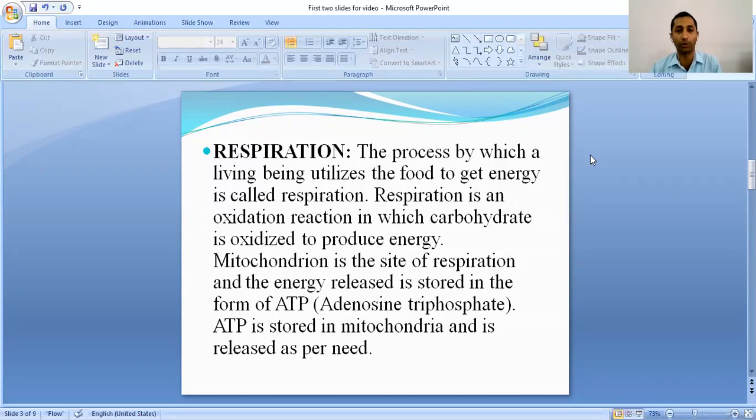Now, where does this production of energy take place in the cell? The site of respiration in the cell is the mitochondria. Within the mitochondria, the breakdown of the carbohydrate takes place and energy is released and stored in the form of ATP, which is commonly called the energy currency of the cell. That is why mitochondria is called the powerhouse of the cell.